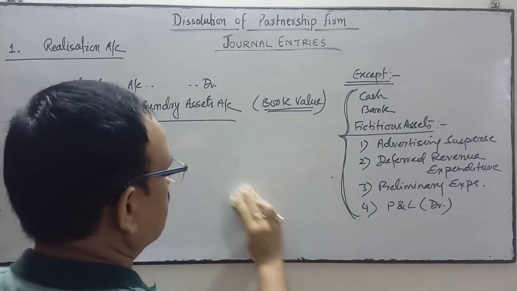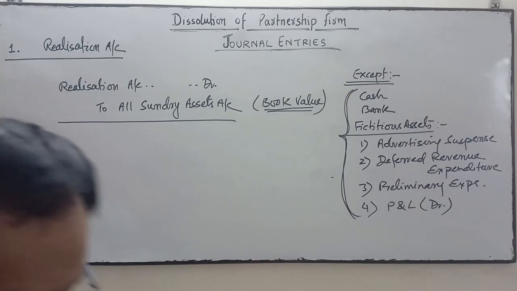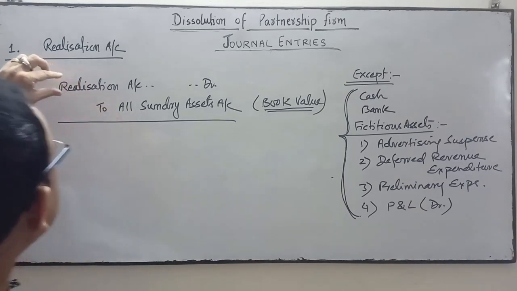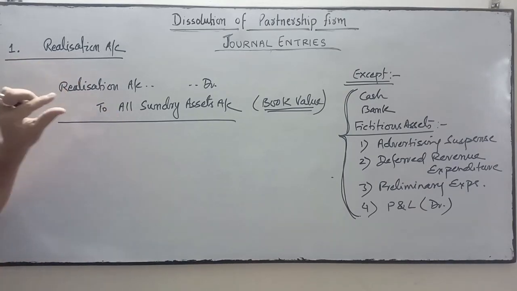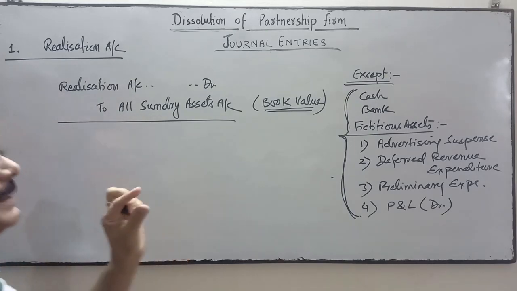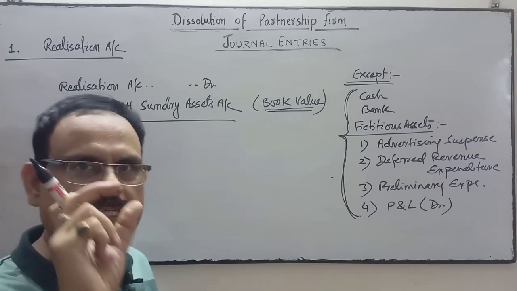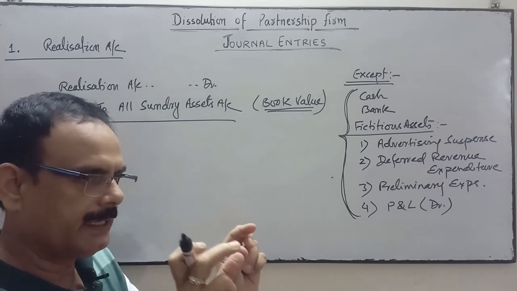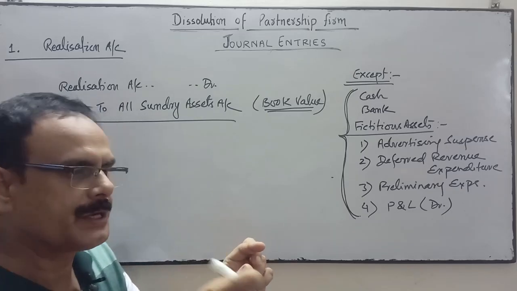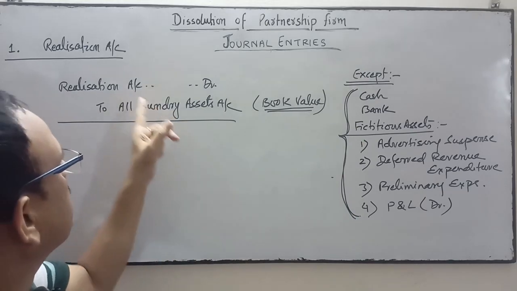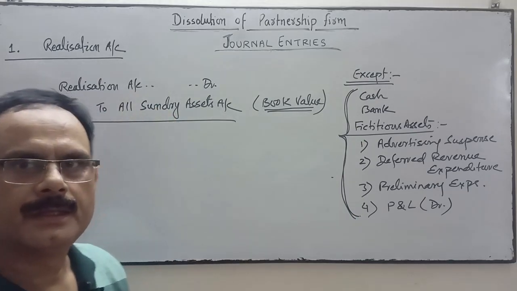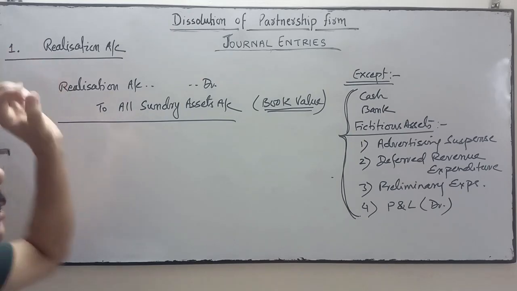So the first entry will be realization account debit to sundry assets. This entry is passed to close the ledger of these assets. To close the ledger of these assets, the balance of that ledger will be transferred to realization account. You may say it's a closing entry.